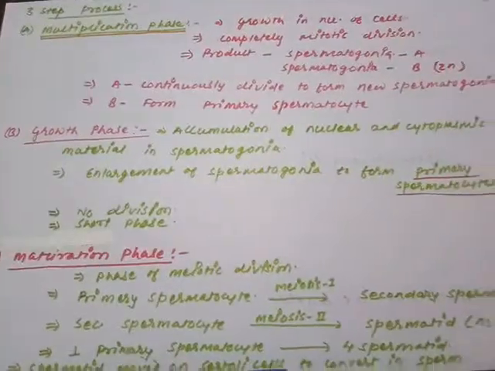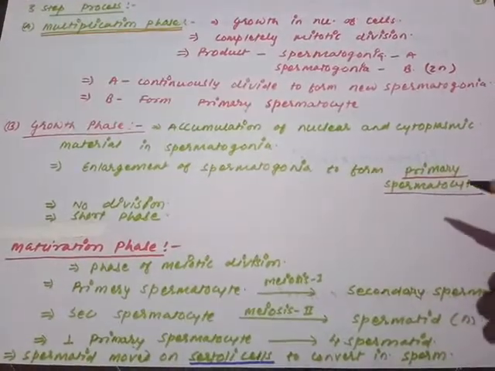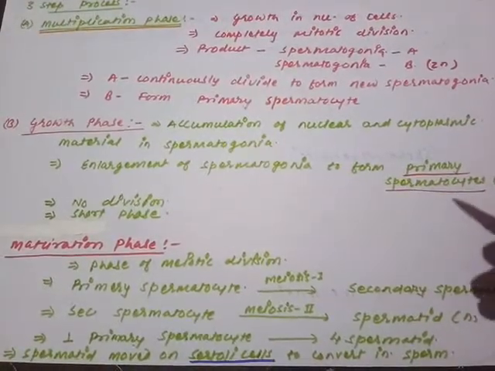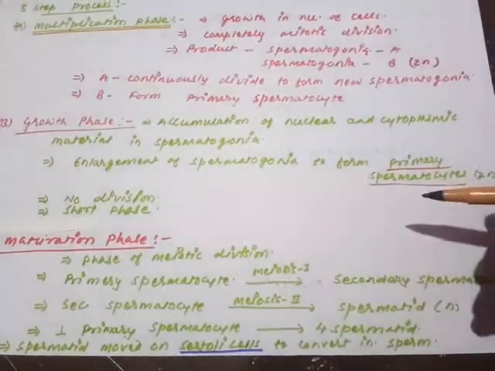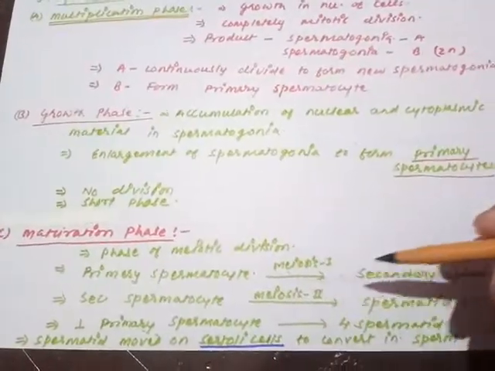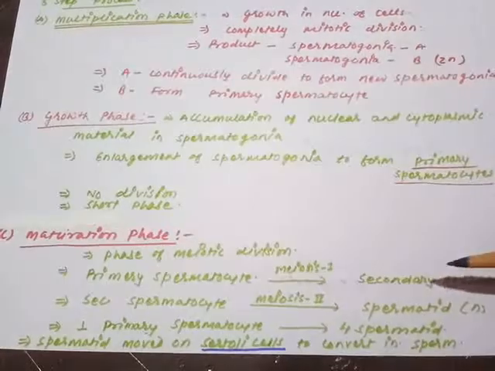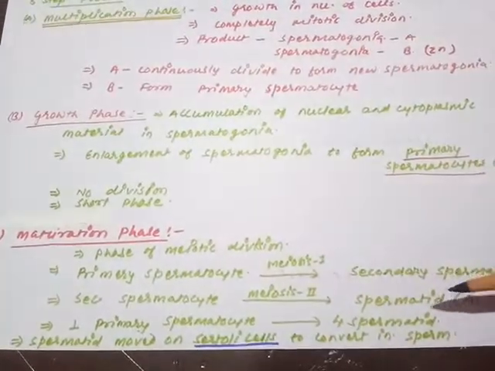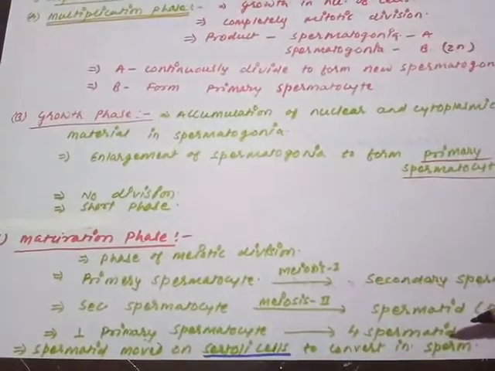So once again I am just going to repeat the complete process. Multiplication phase, the mitotic phase where new cells are being produced, called spermatogonia. Growth phase, any one of the spermatogonia enters the growth phase and enlarges in size to form the primary spermatocyte. Maturation phase, that primary spermatocyte undergoes meiotic division and forms the haploid spermatids. So one primary spermatocyte will give rise to four spermatids, remember.